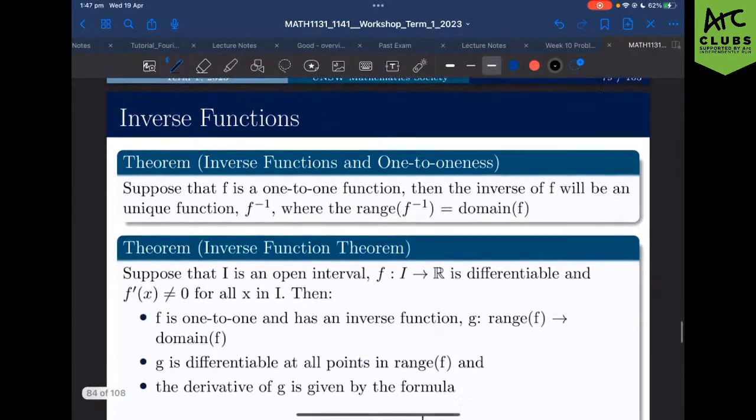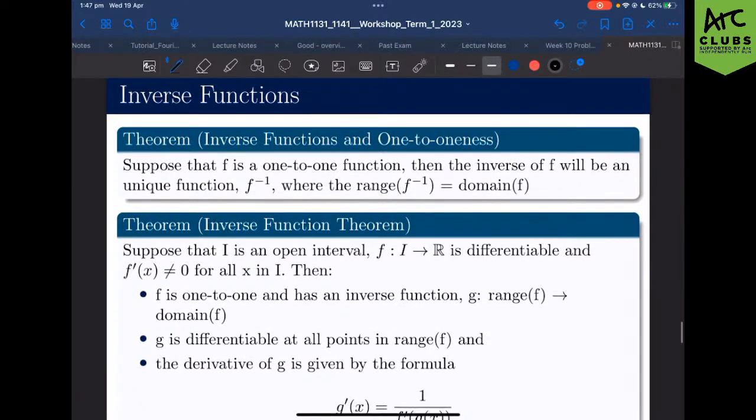Inverse. Alright, so, for inverse functions, we're kind of moving away from continuity for a second. Not really away, but we're working with a new concept. So, for a theorem, suppose that f is a one-to-one function, then the inverse of f will be unique, where the range and the domain are flipped.